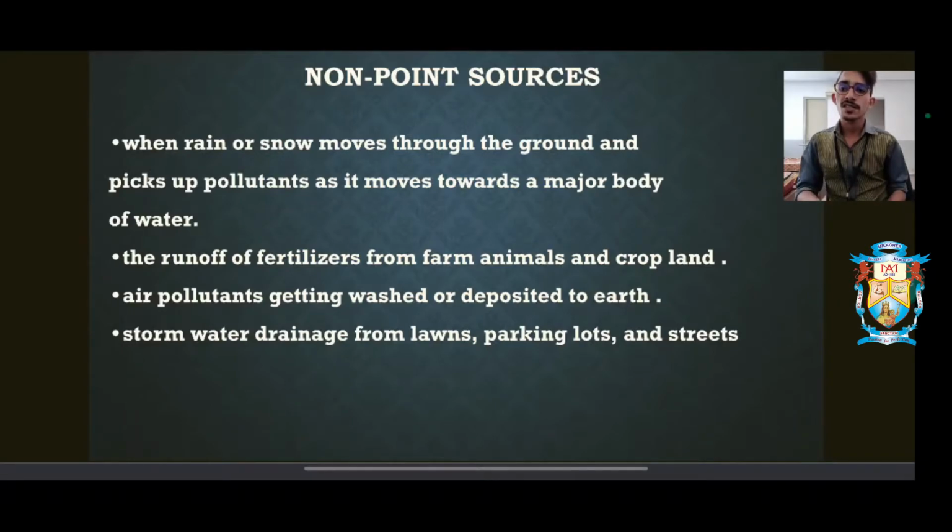Other things are air pollutants getting washed or deposited onto the earth. Next we have storm water drainage from the lawns, parking lots and streets. Our air is a mixture of a lot of gases, and when it rains, sometimes we get acid rains. These acid rains result from the pollutants getting washed down from the clouds. We have some very harmful substances coming down, and that is the reason we get acid rains, and these acid rains are also a cause of skin diseases in human beings as well as in some other living organisms.